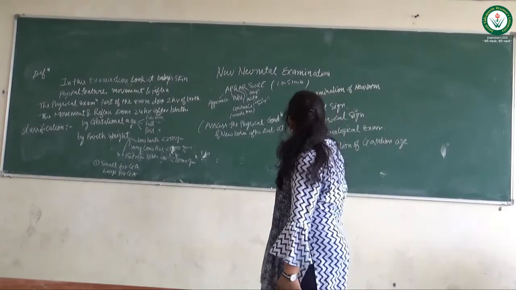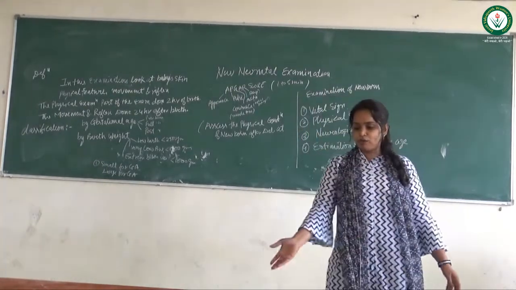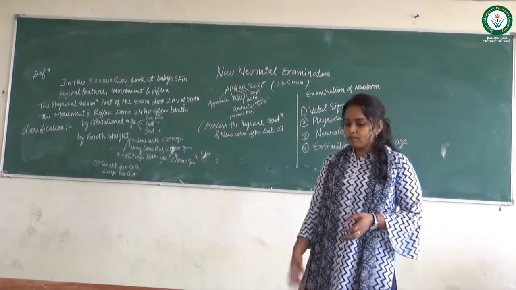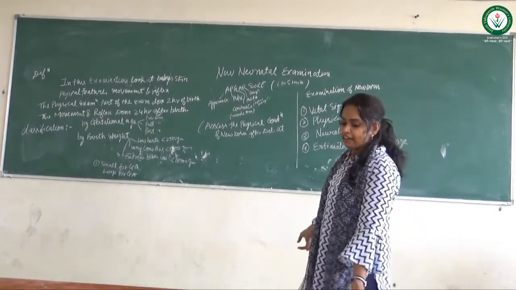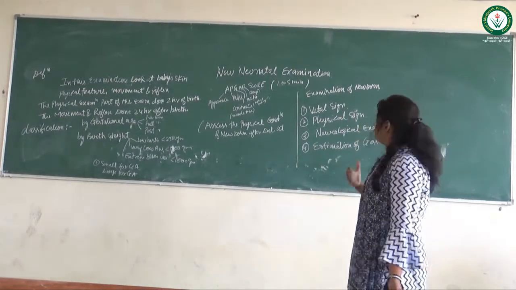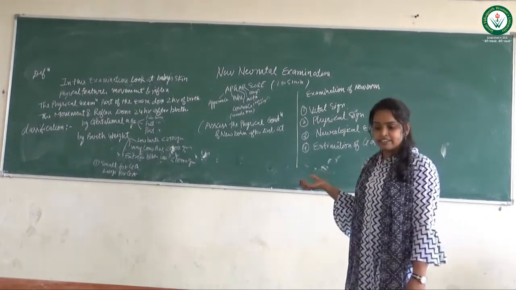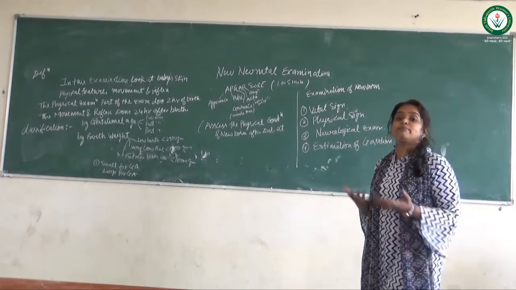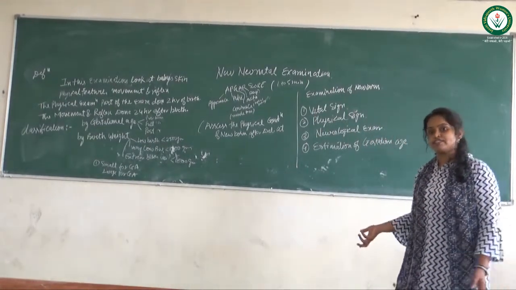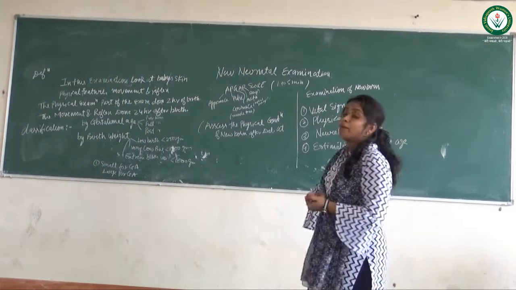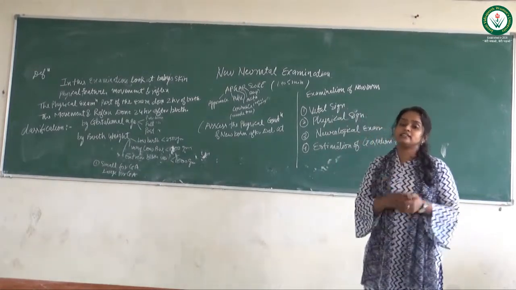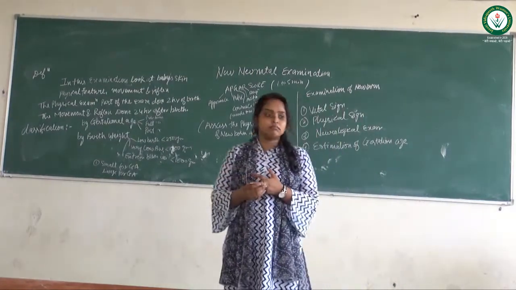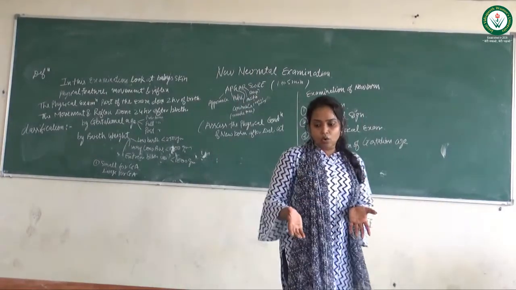And then we have to perform the neurological examination. We have to check head circumference. Then we have to check if the baby has microcephaly or macrocephaly. In macrocephaly the baby's head is larger than normal, and in microcephaly the baby's head is smaller than normal.